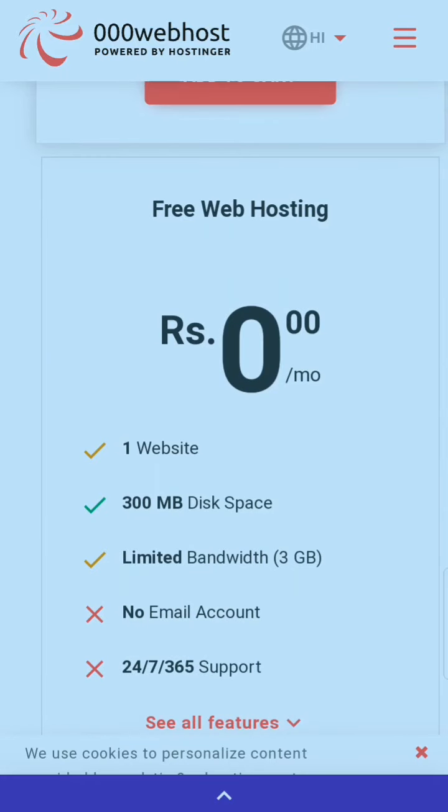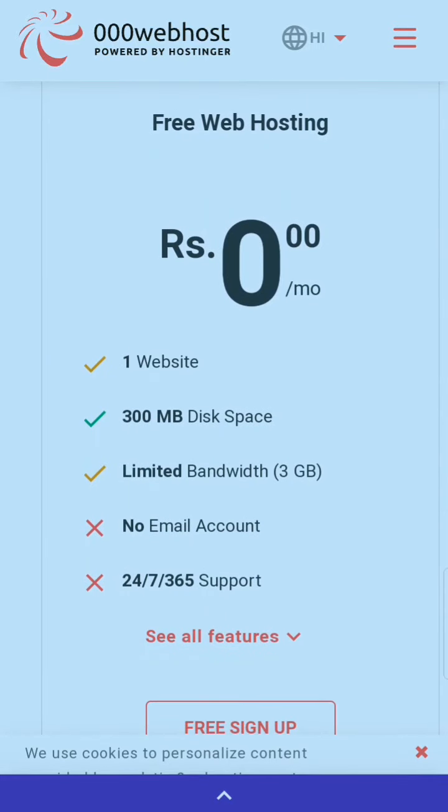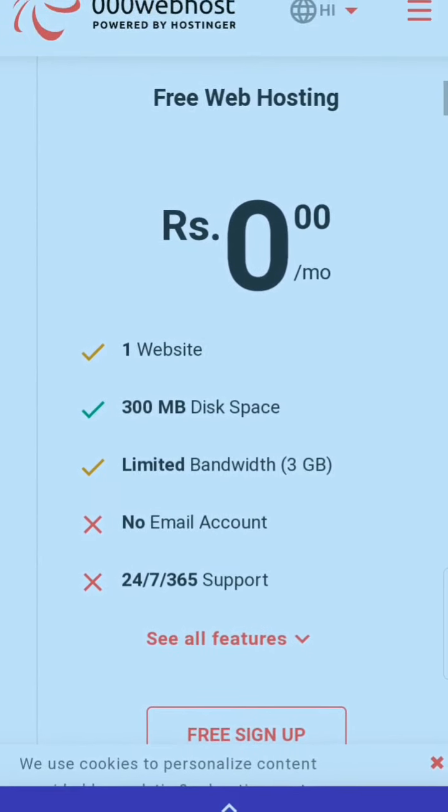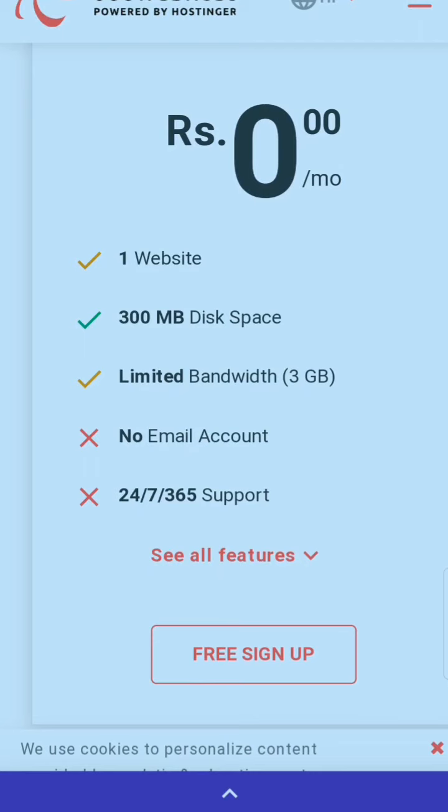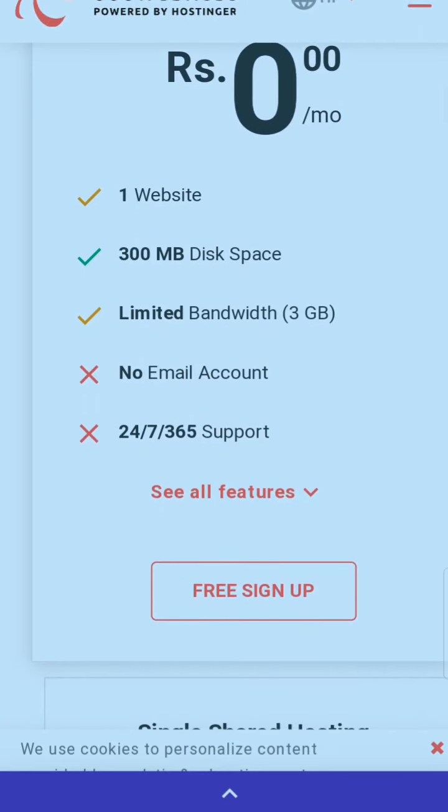Now you can just watch the features of the free web hosting plan. You are watching here 0 rupees per month, one website, 300 MB disk space, limited bandwidth, no email account, 24-hour support. So guys, these deals are amazing because free hosting was never available, so this is the opportunity, you must grab it.